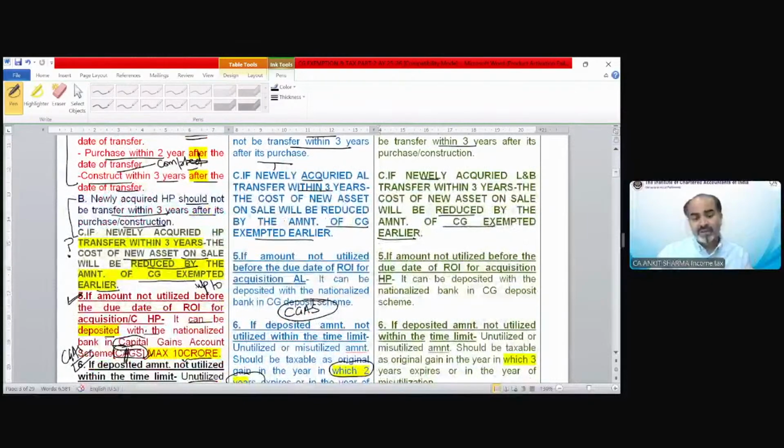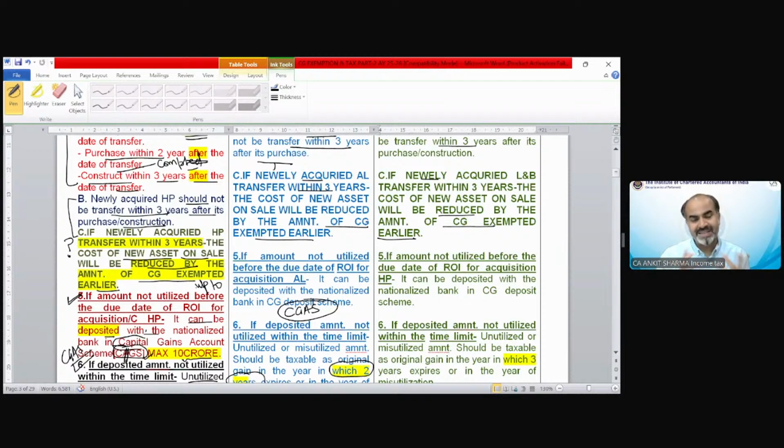For the purpose of exemption, either you need to utilize that amount actually up to the due date of ROI, or you can deposit that amount in CGAS scheme up to the due date of ROI. The amount unutilized or misutilized is going to be taxable respectively. If it is misutilized, it would be taxable in the misutilization year. And if it is unutilized, then it is going to be taxable when 3 years expire, because the maximum time limit for the purpose of exemption is 3 years. So after 3 years, that is going to be taxable.